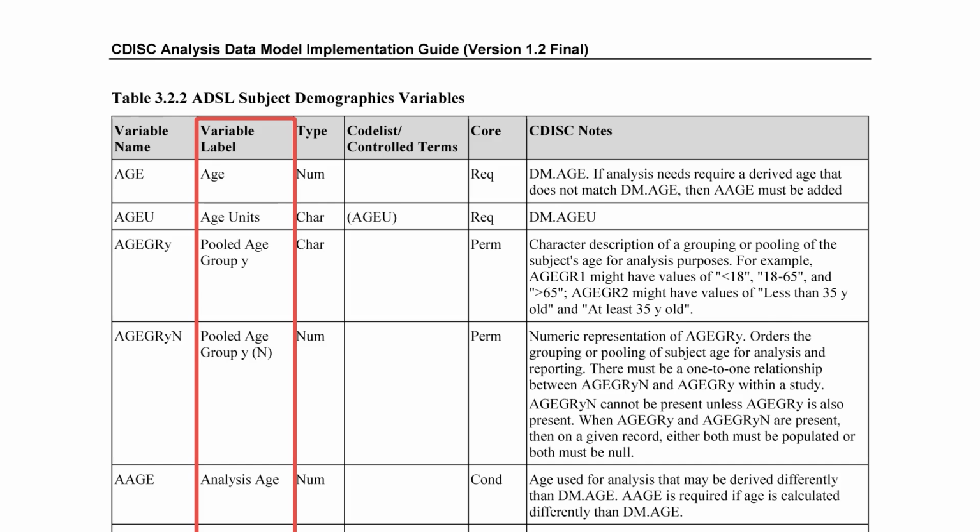Next, the variable label provides a description of the variable. The variable type is either char for character or num for numeric. The next column shows any required controlled terminology for populating this variable and includes links to the published code list when applicable. The CDISC Notes column helps to better understand how this variable is used in this dataset and may provide examples of how it could be populated. Finally, the core column dictates whether the variable is required, conditionally required, or permissible for the dataset.